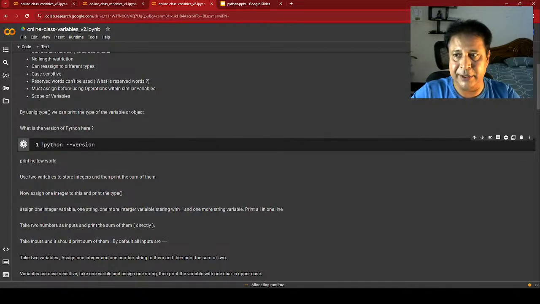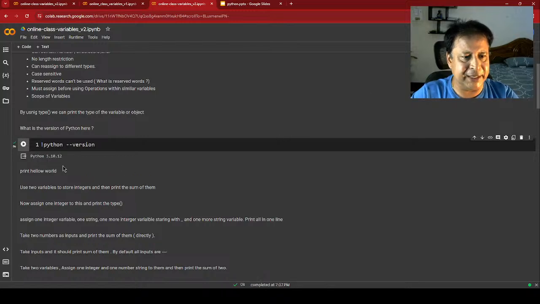Now initially you just see the right side of it. Now it will allot certain CPU and processing power to this, so initially it will take time. Now you see Python 3.10.12. This is the Python version running in our Colab platform. Don't think that you must use this same version. We are working on a very basic Python script, so any version will work.